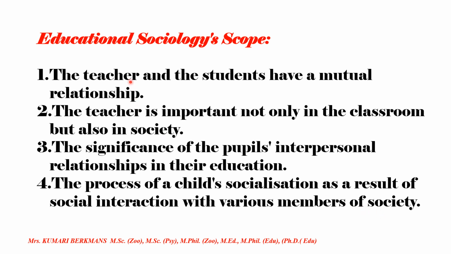See, the first one, teacher and student have a mutual relation. This relationship is very, very important. Okay, there should be a mutual relationship between teacher and the student. Only then can we make a very good society, right? Otherwise teacher will be in their own way, student will be in their own way. Okay, so that should not be.